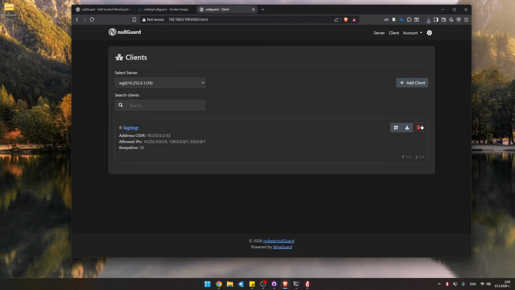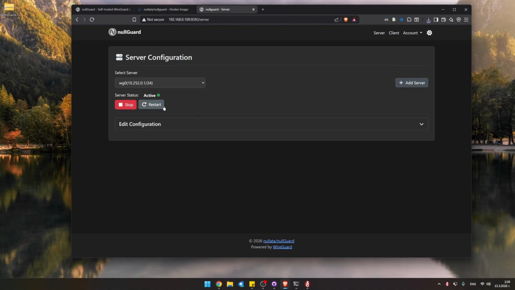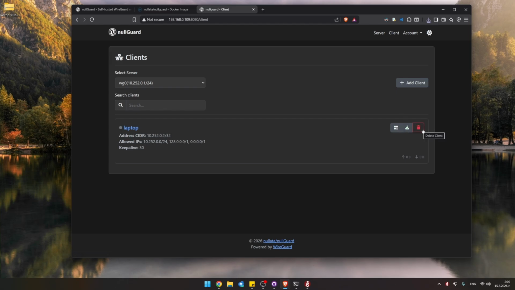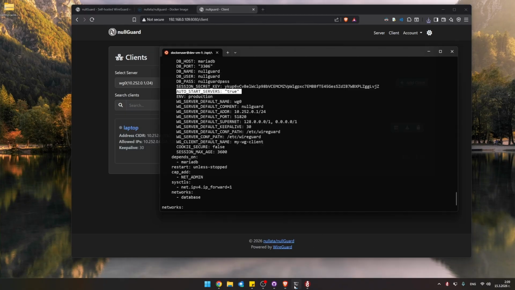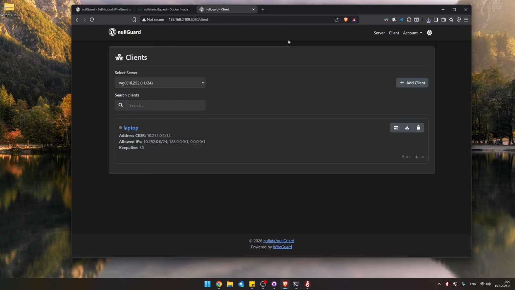And finally, we can delete this config, and after deleting a config, also you need to go into the server page and hit restart. Maybe for ease of use in the future, if a client is created or deleted, I would implement a feature with an environment variable to allow automatic restarts of a server, but this will be documented, and for now it's not a part of this app.